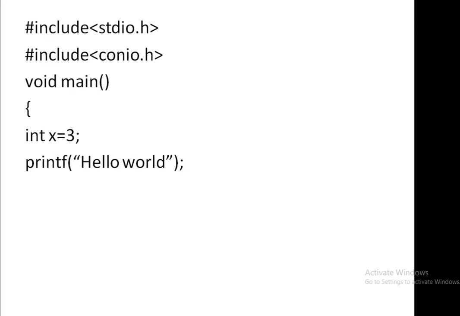This is printf hello world. Now, do you know what is the meaning of f in printf? This f is called formatted, and whatever we write in the double quotes ahead of scanf or printf, this double quote portion is called control string.